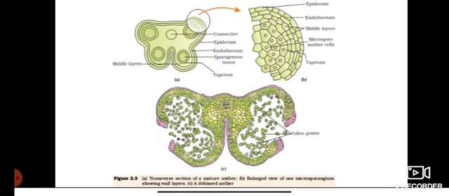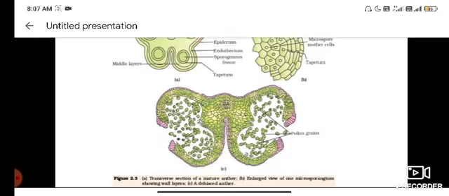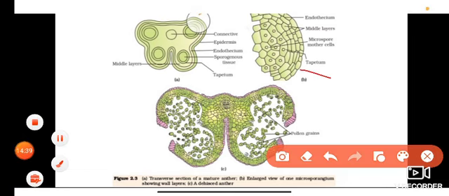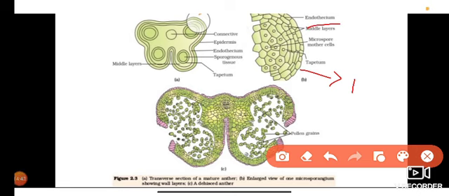This is the enlarged structure of the tiers of the anther. The first layer is epidermis, the second layer is endothecium, the third layer is the middle layer, and the fourth one is tapetum.